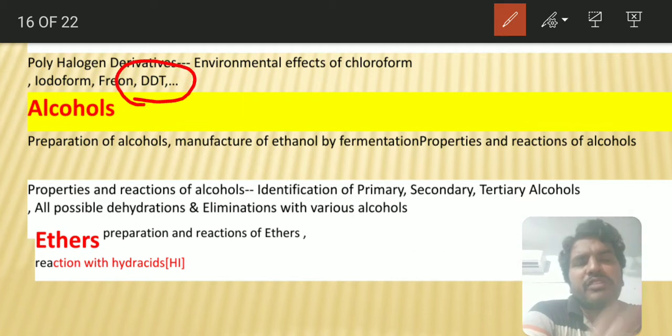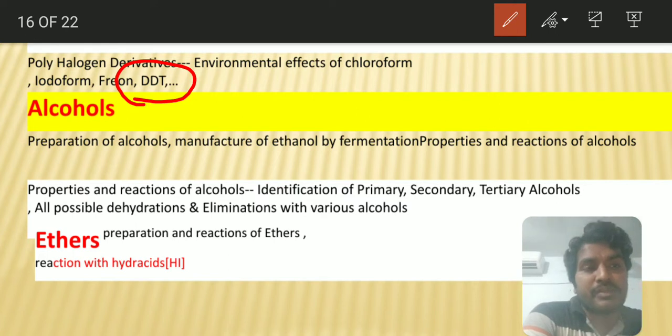And be careful with the DDT structure also. Para-dichloro diphenyl trichloroethane will be coming. How many sp3 hybrid orbitals are present, how many sp hybrid orbitals are present, how many pi bonds or how many sigma bonds are present. In the same way, in the polyhalogen derivatives we have Westron and Westrasol preparation also.